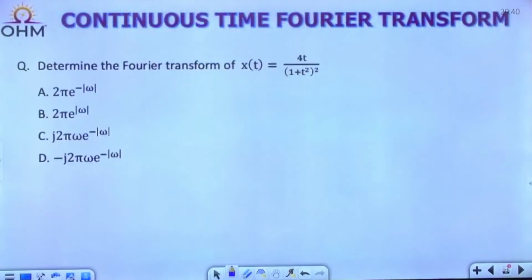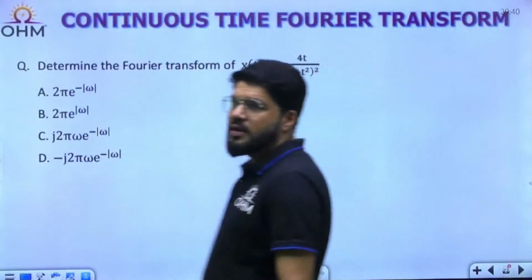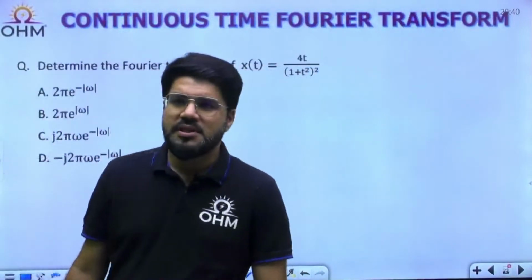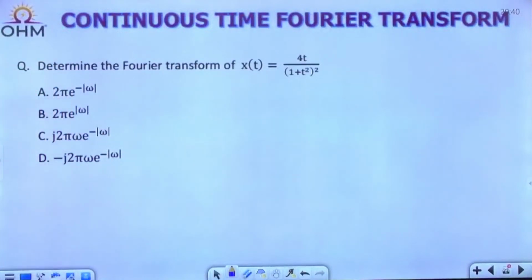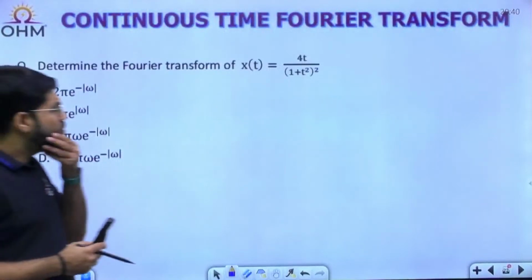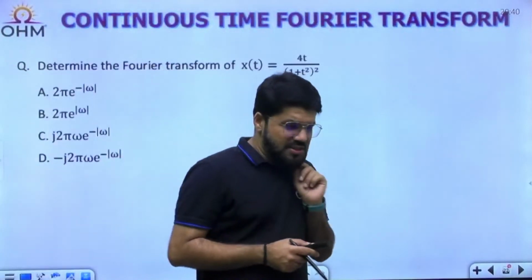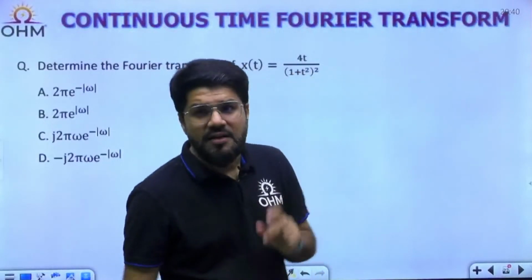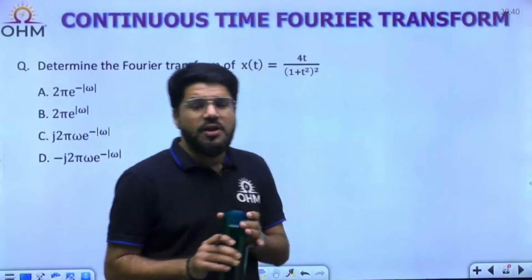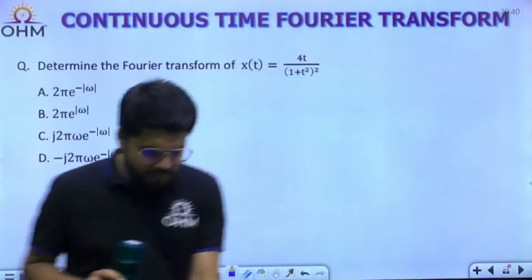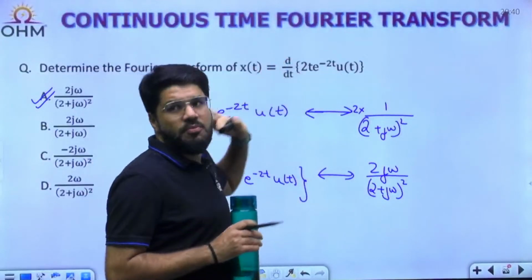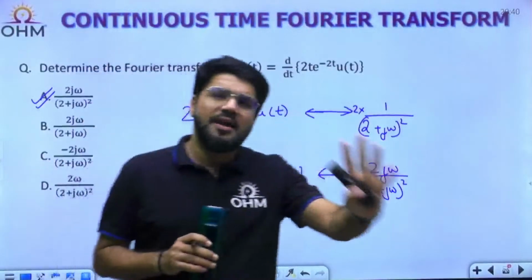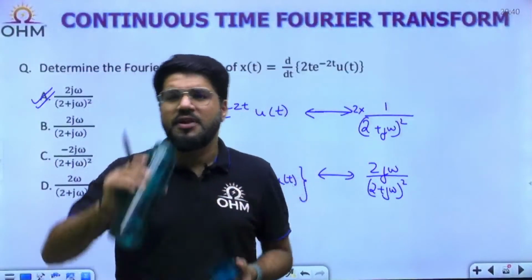Next one. Determine the Fourier transform of x(t) equal to 4t upon (1 + t²) whole squared. Now, if you just focus, this is not any of the functions given in the standard formula list. I've given you a standard list of Fourier transform pairs that must be known to you. The previous one was a standard formula, t e^(-2t) u(t), mixed with the differentiation property. Normally questions will not be a direct Fourier transform pair; they are definitely mixed with some property.